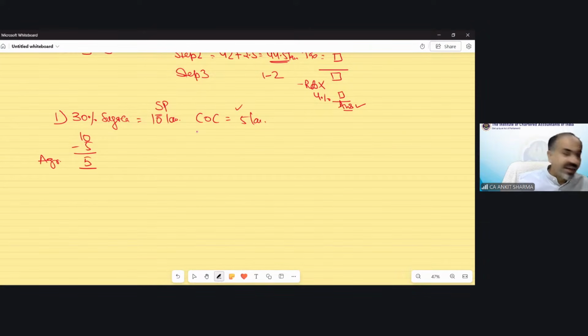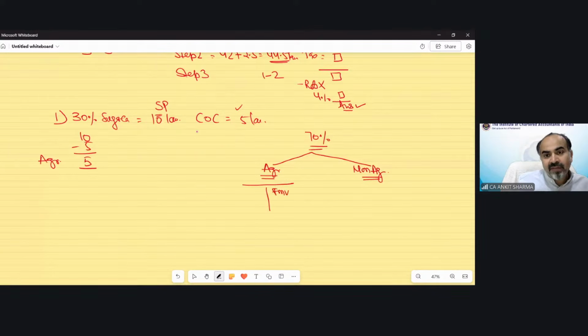Now the question says the balance 70%. The balance 70% is having two parts, agricultural as well as non-agricultural. This agricultural part, the market value of sugarcane is 22 lakh. Fair market value is 22 lakh. And the cost of cultivation of this part is 14 lakh. So the net profit is 8 lakh rupees.